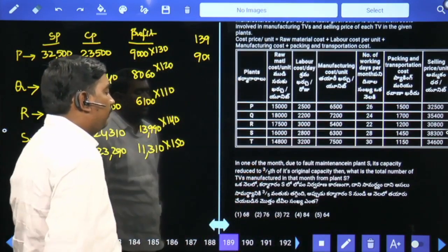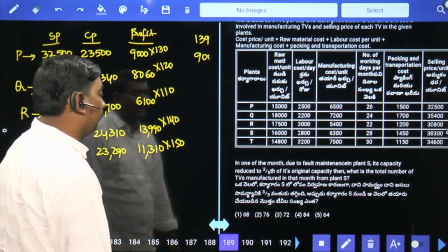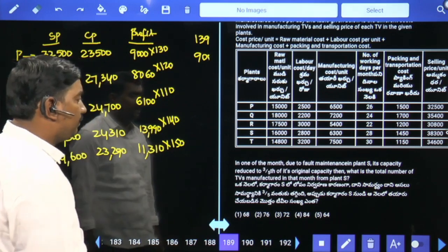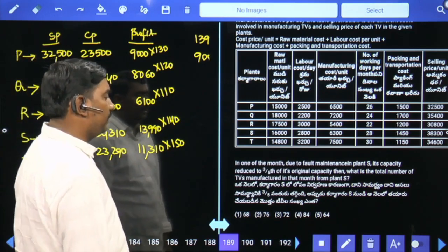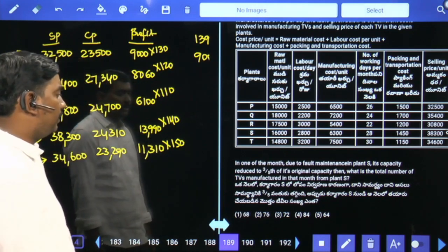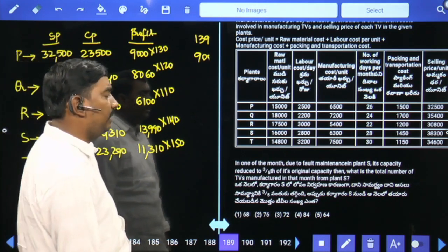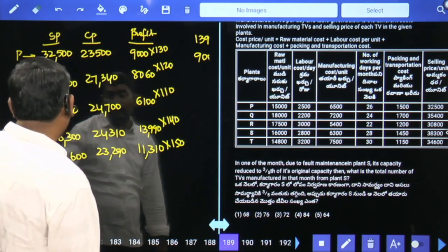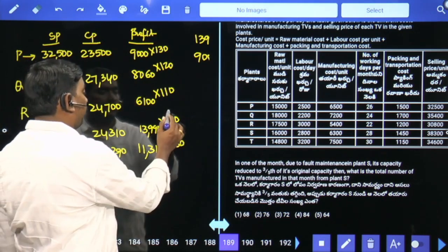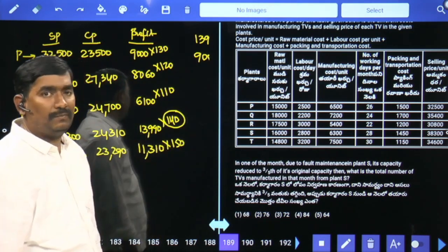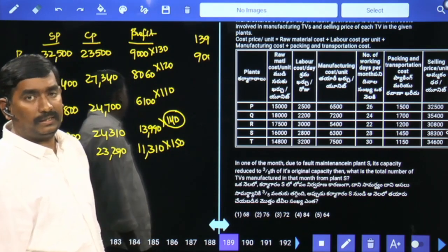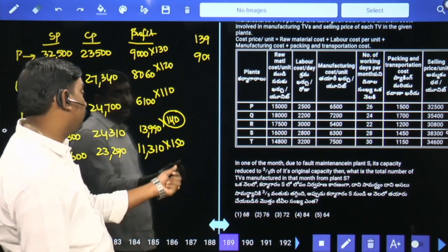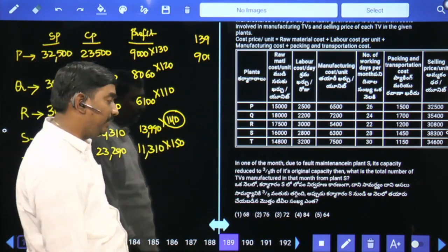If in one of the months, due to fault maintenance by plant S, its capacity reduced to 3/5 of its original capacity. What is the total number of TVs manufactured in that month from plant S? Plant S is supposed to manufacture 140 TVs in 1 month, but due to some problem, its capacity reduced to 60% only. So 60% of 140 means 84 TVs.